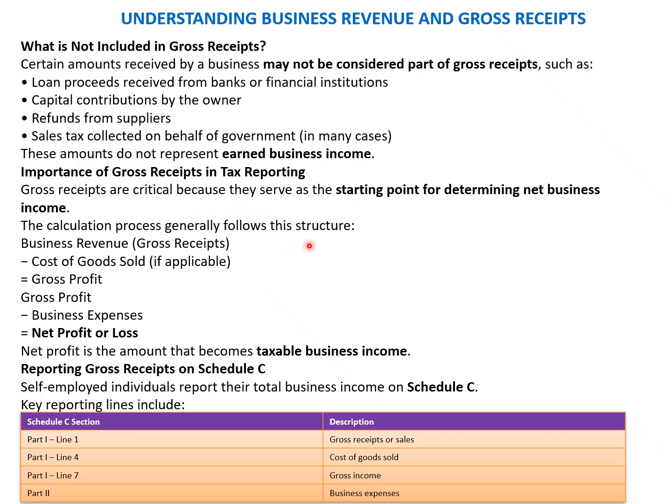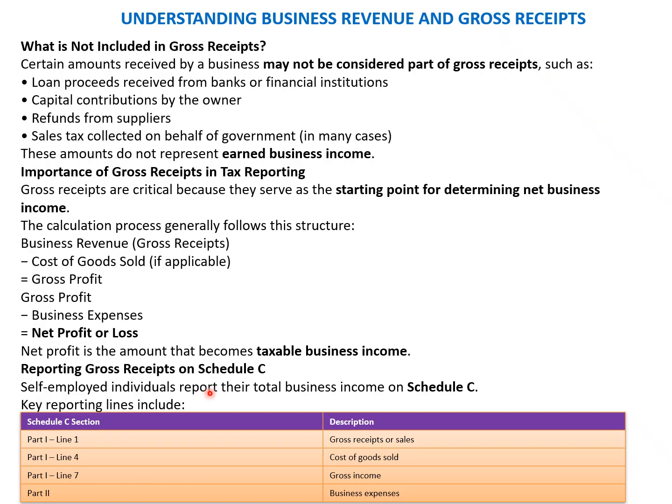The calculation process generally follows this structure: business revenue, which is the gross receipts, minus the cost of goods sold, if applicable, since if it is a trading business there is a concept of cost of goods sold. We derive the gross profit and then deduct the business expenses to determine the net profit or loss. The net profit is the amount that becomes taxable as business income, and the gross receipts are reported on Schedule C.